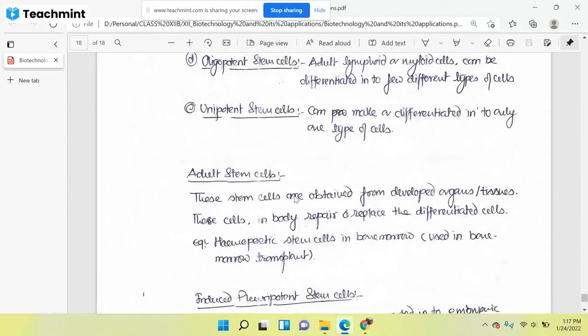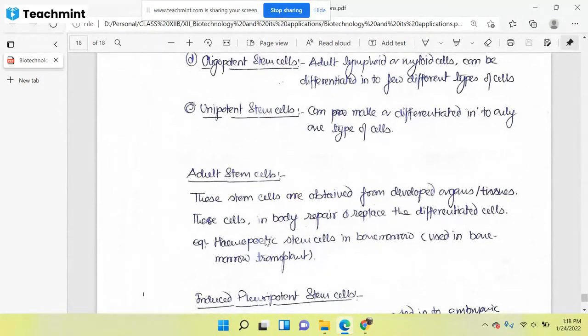Now, the second major type of stem cell, I told you, is the adult stem cell. These stem cells are obtained from the developed organism, or the human being, from their organs and tissues. If we are collecting these cells, they will be called adult stem cells. These cells in the body repair and replace the differentiated cells. Hematopoietic stem cells in the bone marrow, you know the bone marrow also functions as a stem cell in our body, because all the time it is replacing the older cells with new cells.